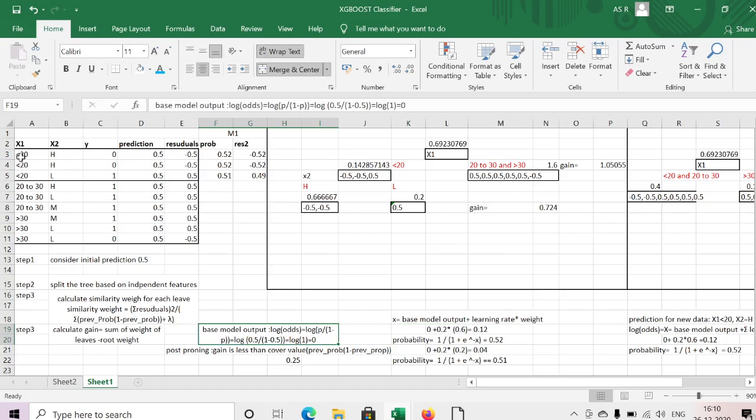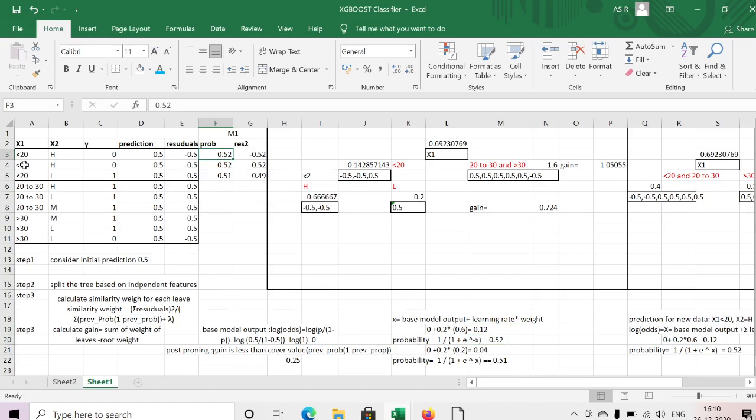For example, for the first record, less than 20, I will come to here. My x2 is high, so I will go to this leaf, and I take this weight 0.6 as my reference. Then I calculated and got the x value 0.12. From the x value we can calculate the sigmoid function for the probability: 1 divided by 1 plus e power minus 0.12, so I got 0.52. This probability I have replaced here.